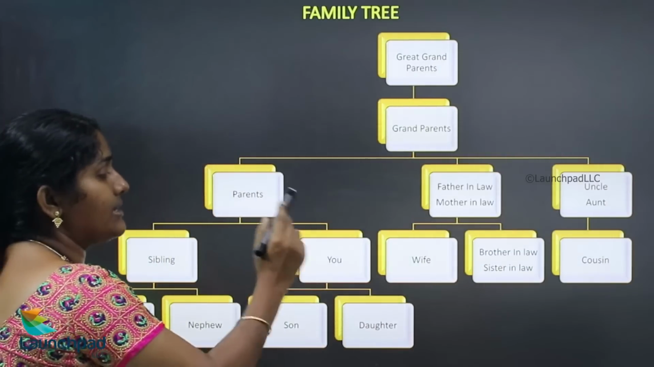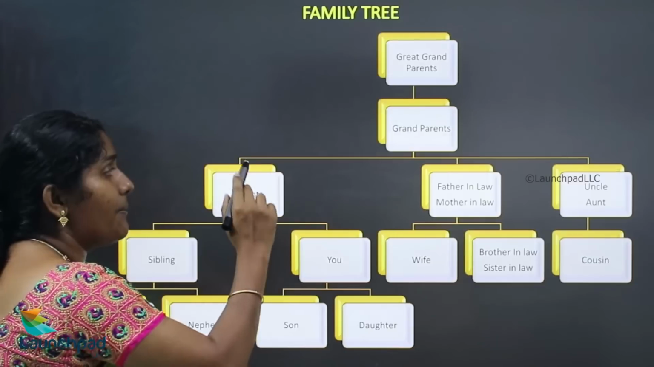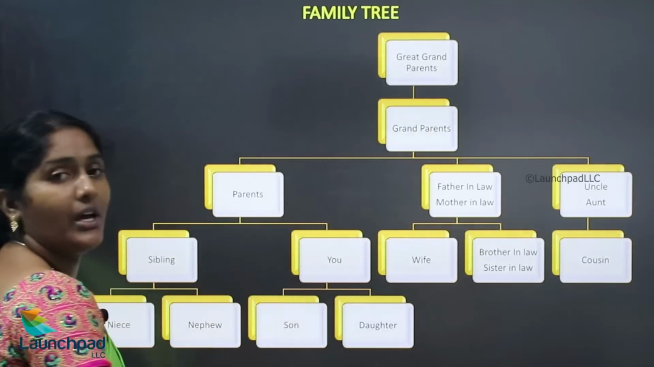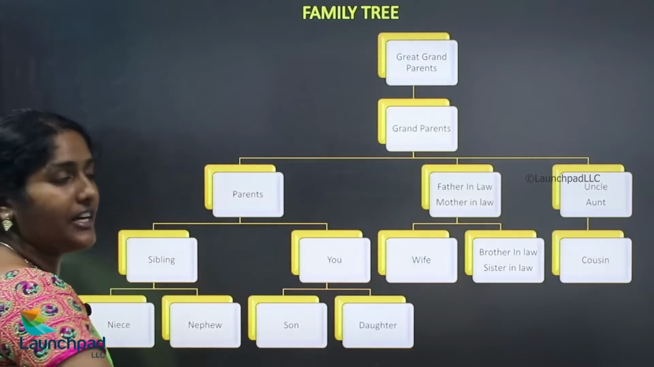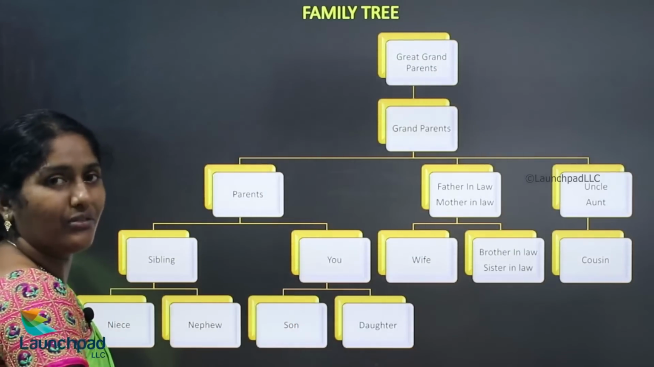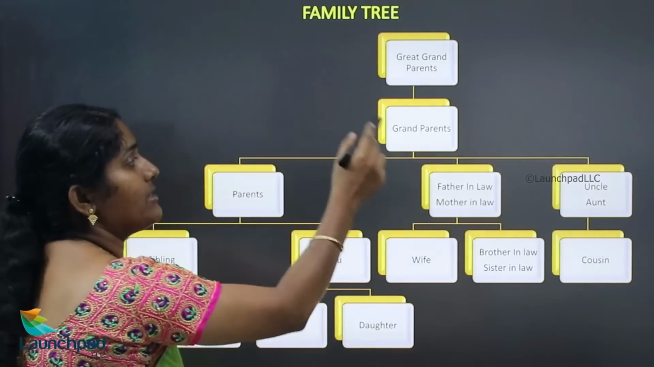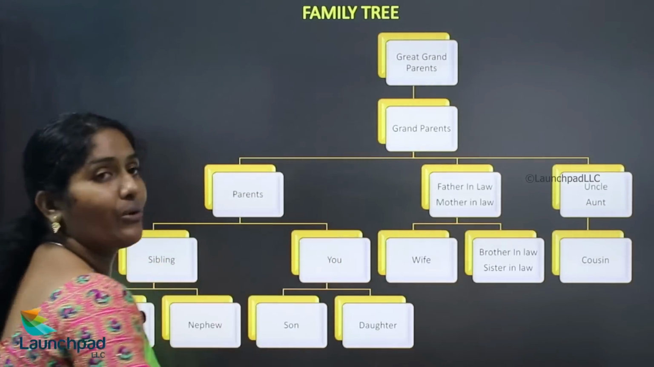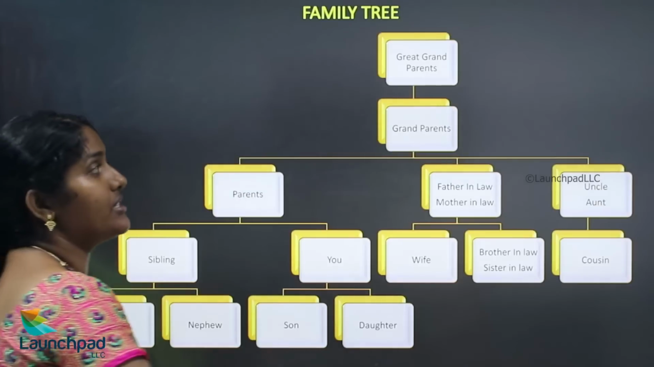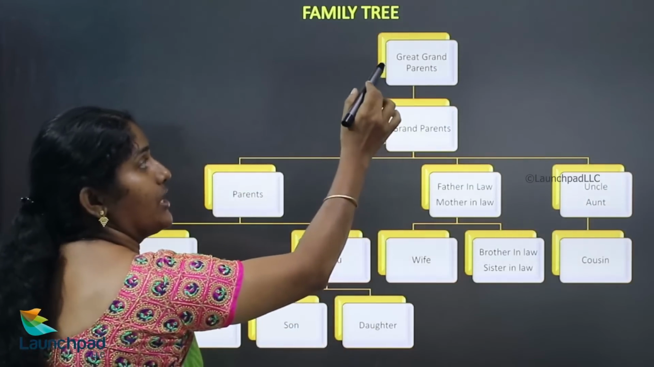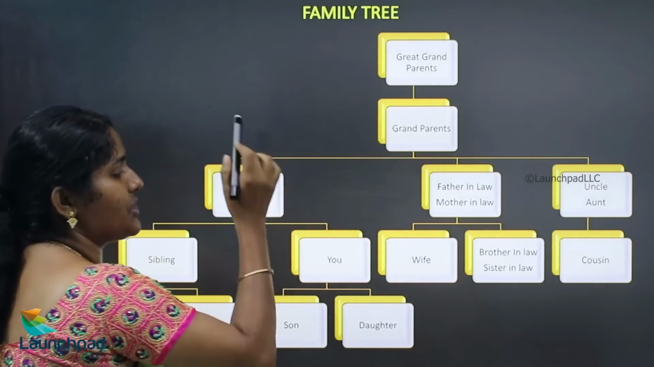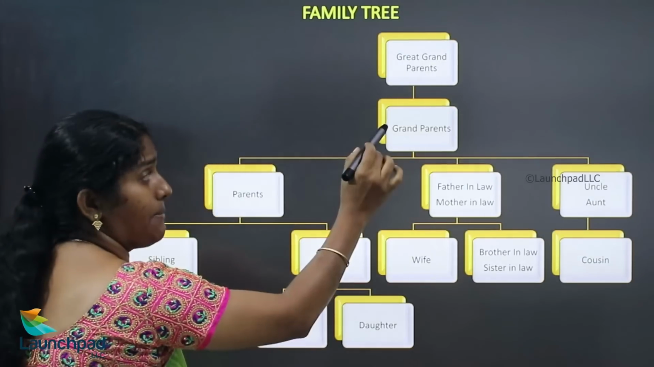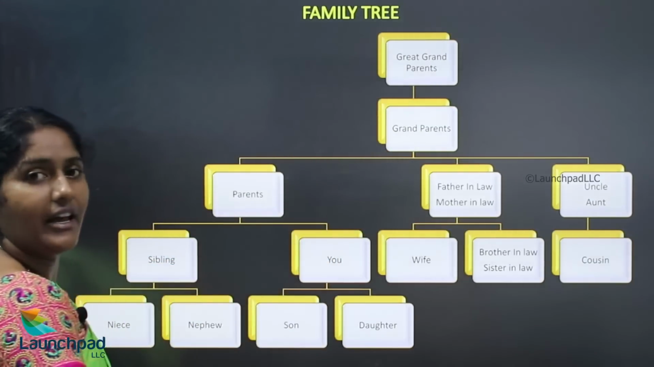You have parents, and the parents of your parents are known as your grandparents. You can imagine yourself. According to this tree you will get a better idea about this. Your parents' parents are grandparents and their parents are great grandparents. This is the tree of first generation, second generation, third generation, fourth generation, and this is the fifth generation. Here parents, grandparents and great grandparents are shown.